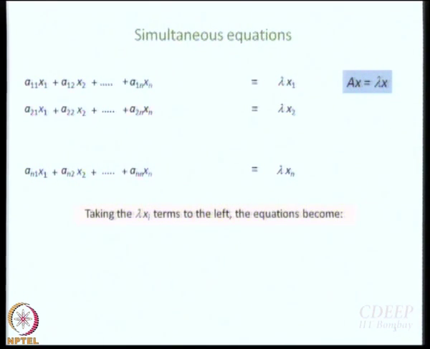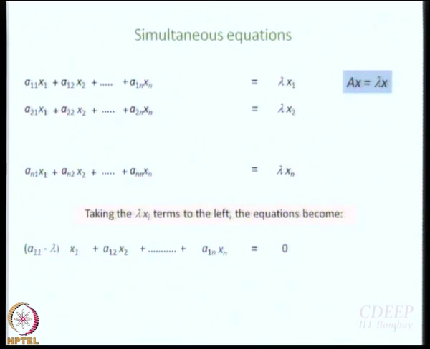A11 minus lambda whole thing into x1 plus A12 into x2 plus A13 into x3 so on and so forth plus A1n xn equal to 0, okay. The only term that will get affected is the term in x1, right. This is going to be the first equation.